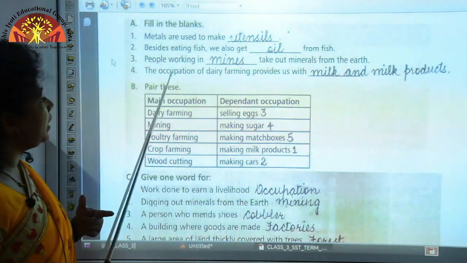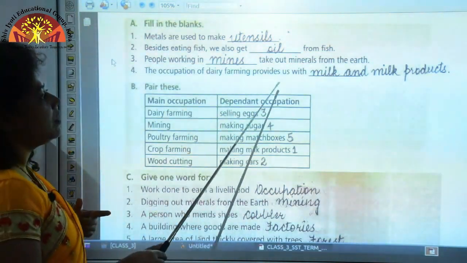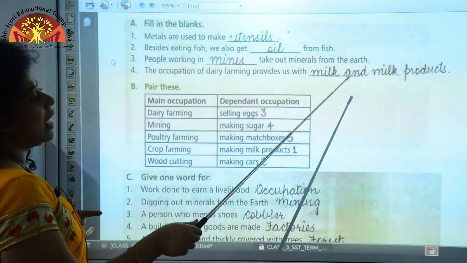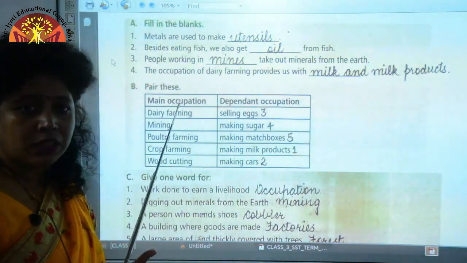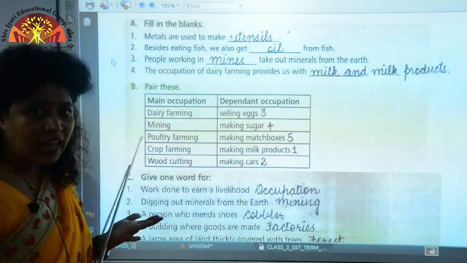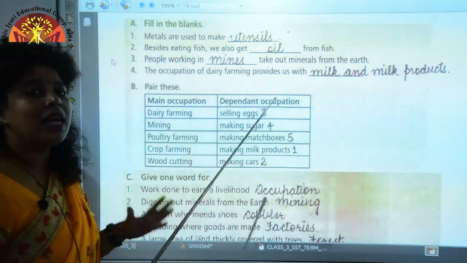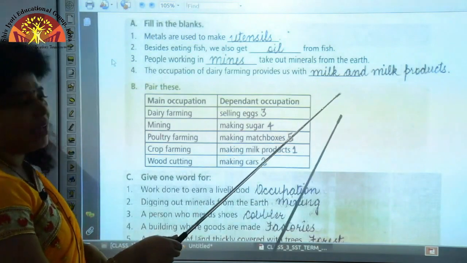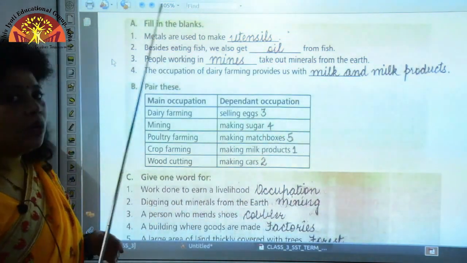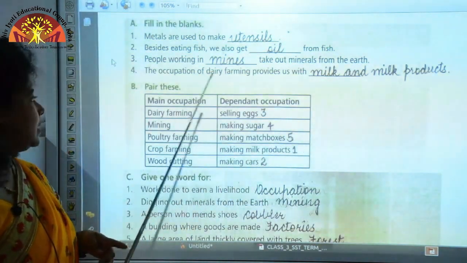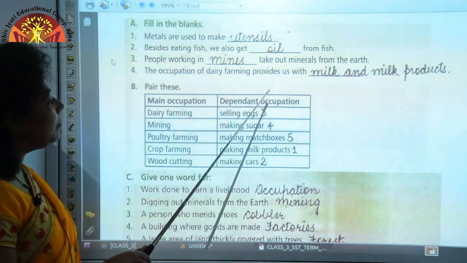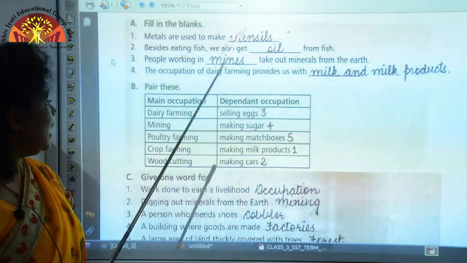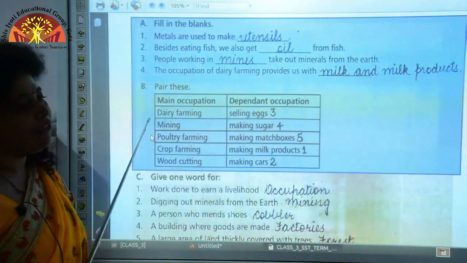The occupation of dairy farming provides us with milk and milk products. So, what is the use of the occupation of dairy farming? In dairy farming, animals are reared to get milk and milk products. Question B, pair these. These are your main occupations and these are the dependent occupations. So, let us take a look at dairy farming.